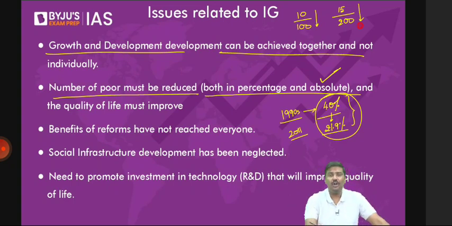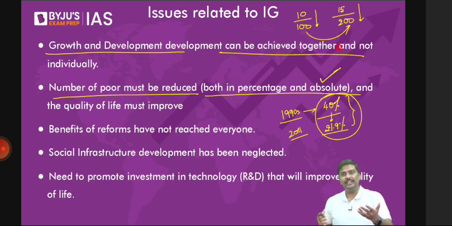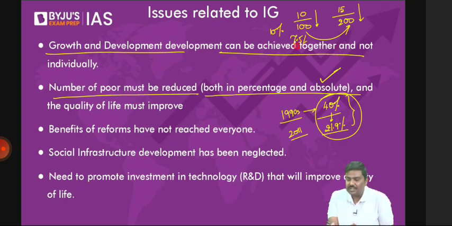If you're still having a doubt, open up your calculator. Although in society it will not be allowed, take out your mobile, start typing 10 divided by 100, you'll get 10 percent. 15 divided by 200, you'll get 7.5%. So the percentage of population which can be classified as poor has come down. But tell me, the number of people who are classified as poor, has it come down? No. That's the reason I said you should reduce both the percentage as well as the absolute number of poor people who are classified as poor.